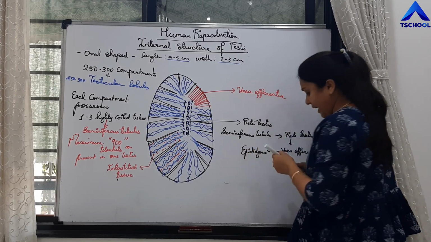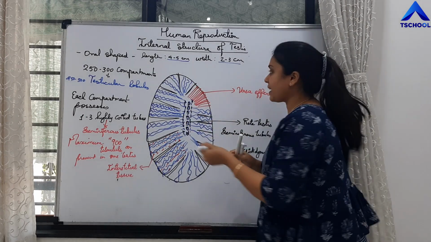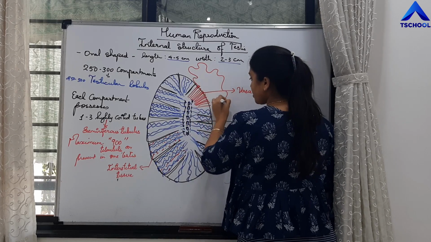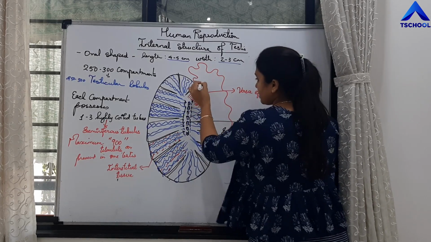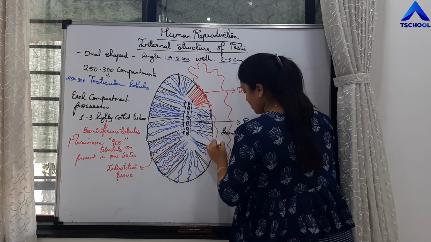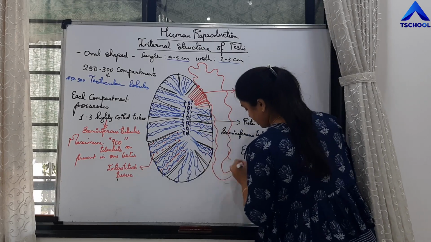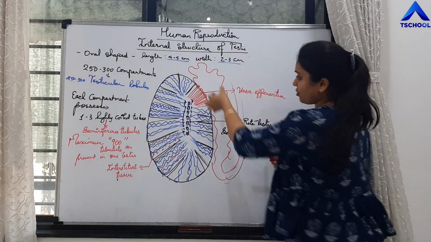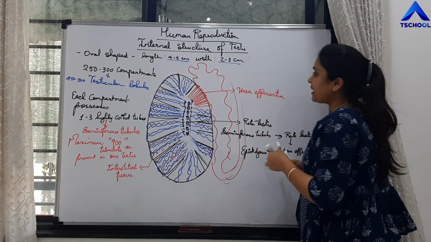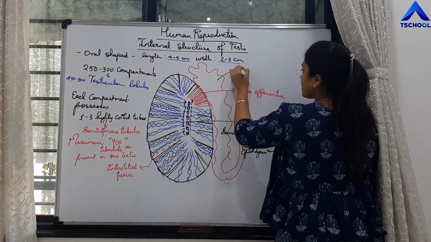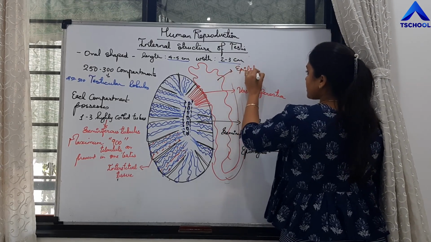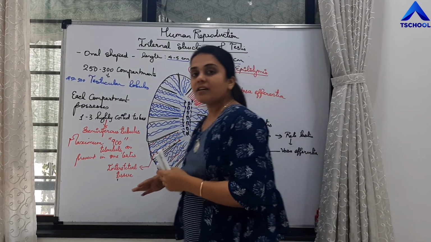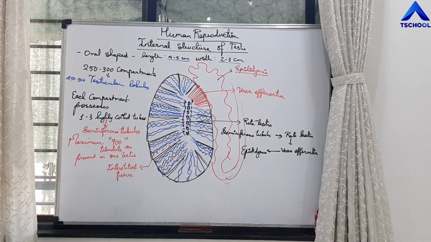and from vasa efferentia the sperms travel into the epididymis. From vasa efferentia arises a coiled tube-like structure. This is called the epididymis. Clear, right? So this is the internal structure of the testis.